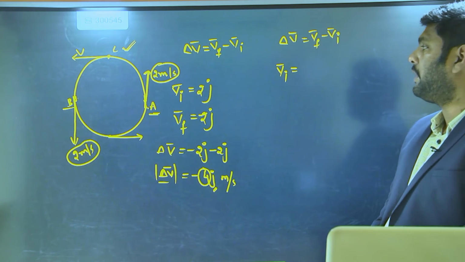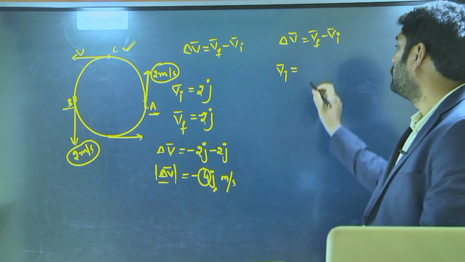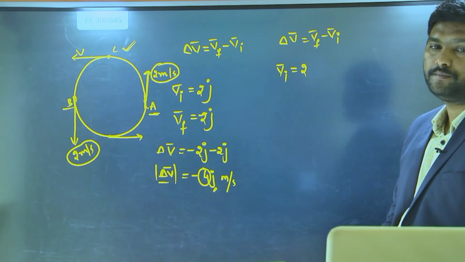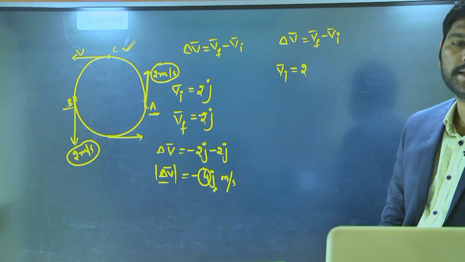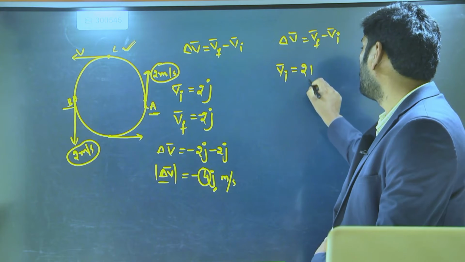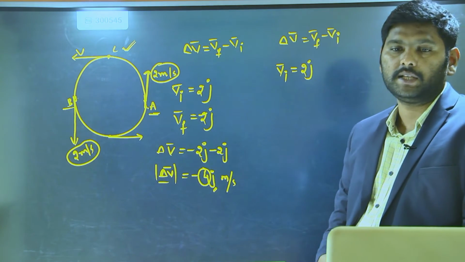A. At A, what is the magnitude of velocity? 2 meter per second. In which direction is it moving? Along the y-axis. To represent the y-axis, what unit vector will we get? j. So 2j is our initial velocity vector.